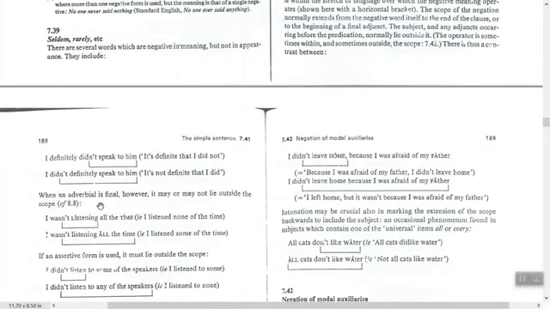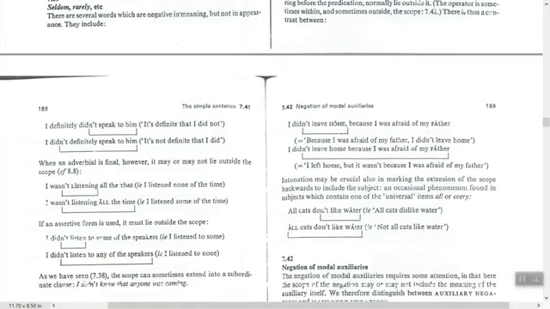When the adverbial is final, however, these are the rules: it may or may not lie outside the scope. So with a final adverb, it may or may not. Depending on the meaning, whether you put it outside the scope of negation or within it, the meaning will be different. Here it depends on the focus. It depends on you when you are speaking, if you want to focus on an idea. For example, here we have what you see here.